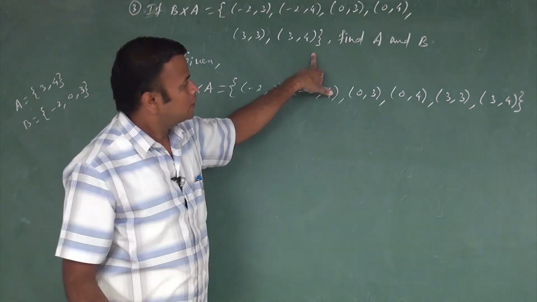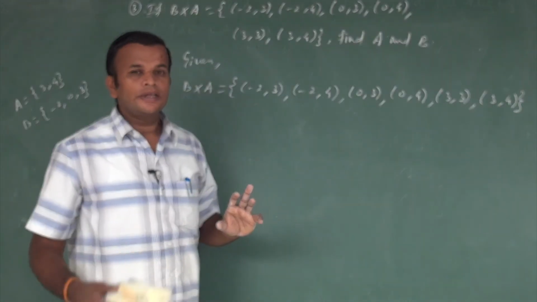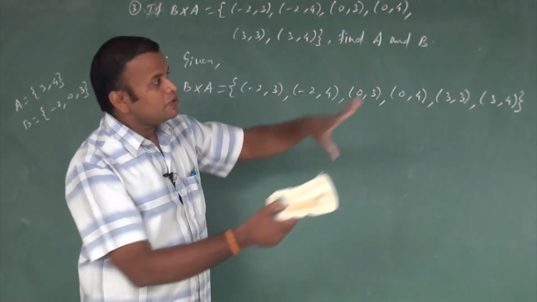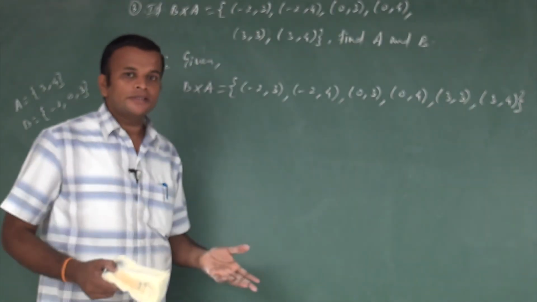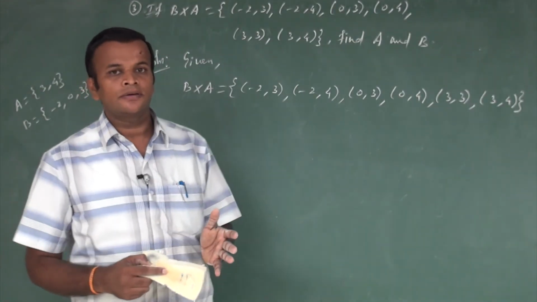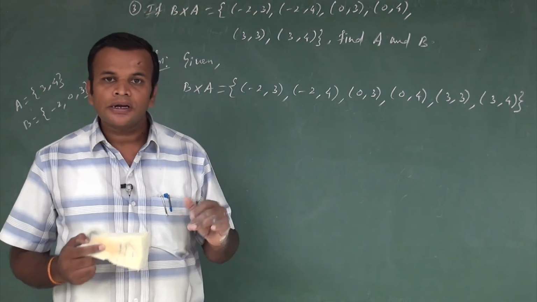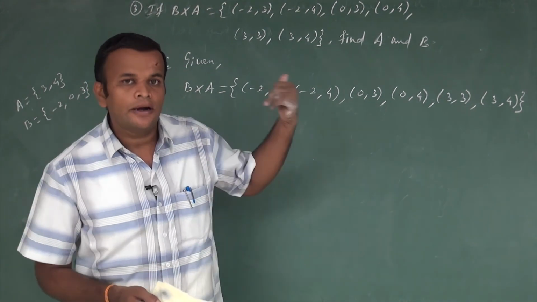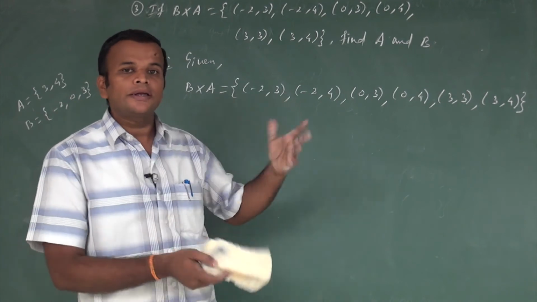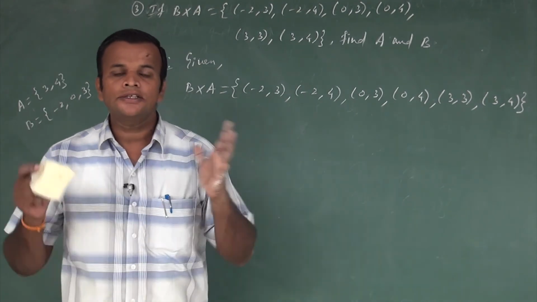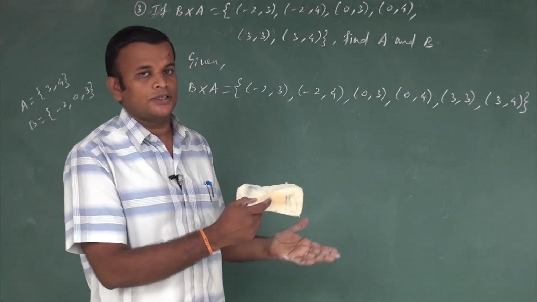Then find A and B. It is the reverse of the previous questions. Previously, sets were given to write the Cartesian product, but in the third one, the Cartesian product is given to find the sets. Okay, it's a reverse question.